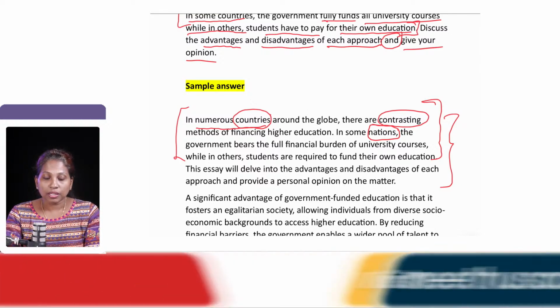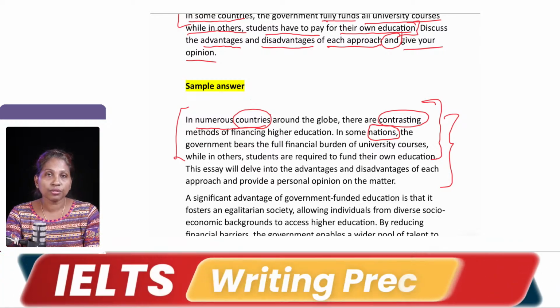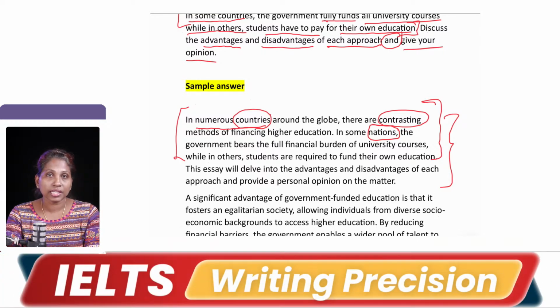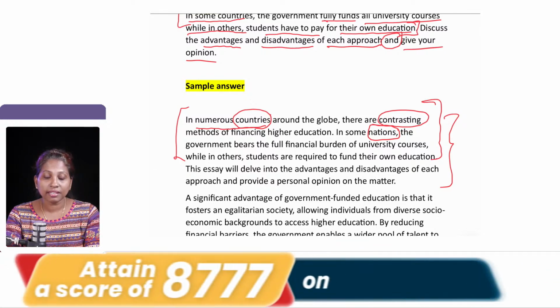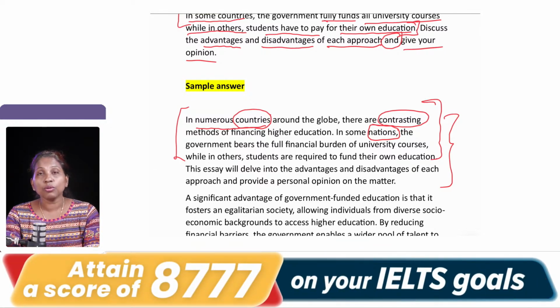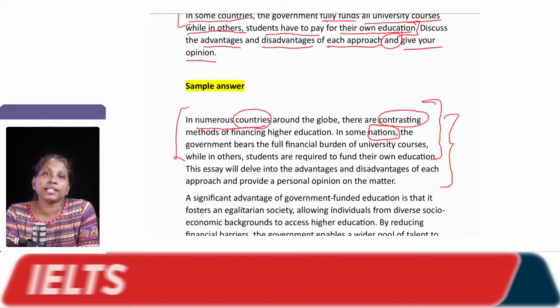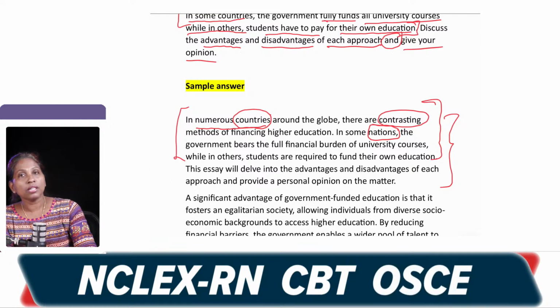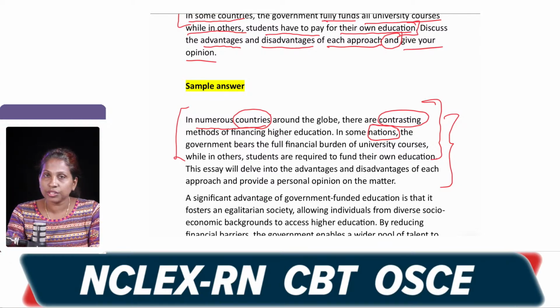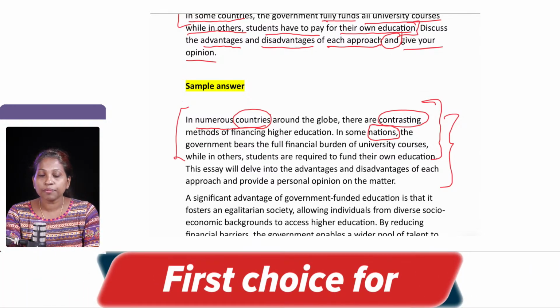Okay, so next part. Now, in this essay we are going to write the advantages and disadvantages, and in the end we have to give our opinion also. So the outline is this: the essay will delve into the advantages. Now, generally when it is a no-opinion essay, what we do is we write a paraphrase and put down the overview statement or the outline statement. We do not give a thesis there, right.